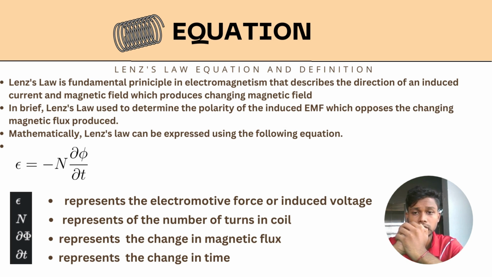In brief, Lenz's law is used to determine the polarity of the induced EMF which opposes the changing magnetic flux produced. Mathematically, Lenz's law can be expressed using the following equation: epsilon equals negative N d phi over dt. Epsilon represents the electromotive force or induced voltage, and N represents the number of turns in the coil. D phi represents the change in magnetic flux, and dt represents the change in time.